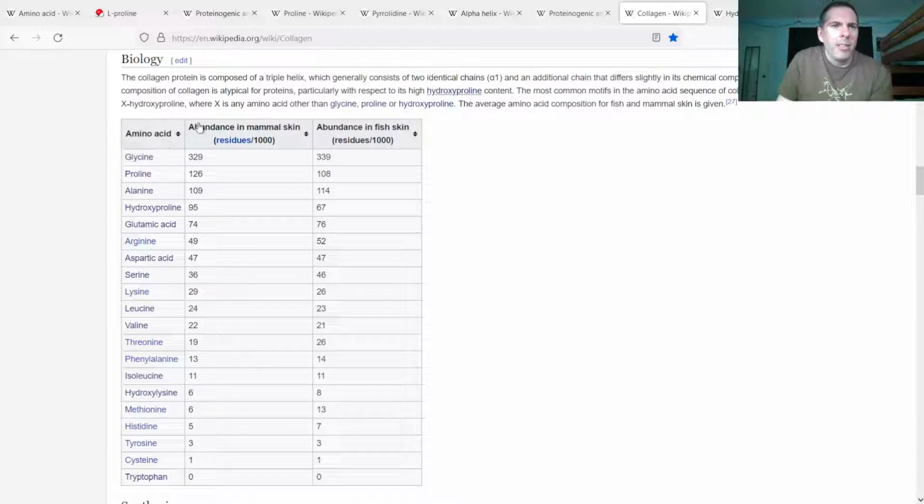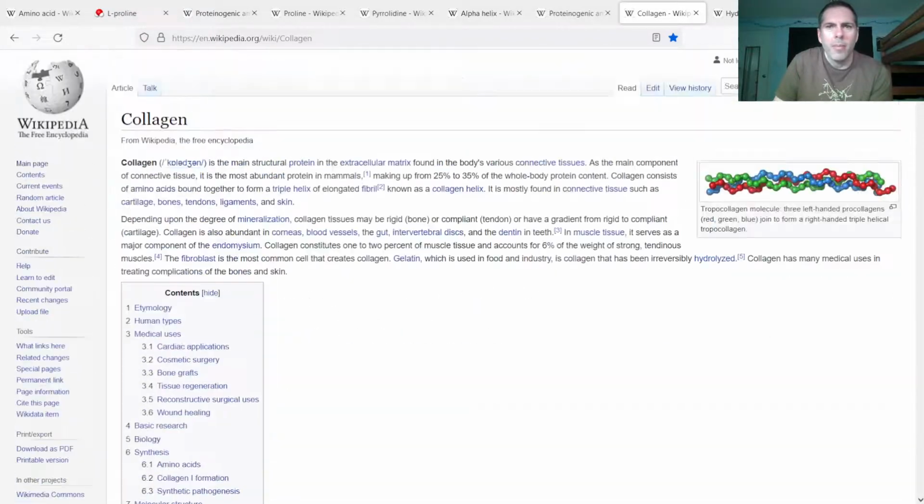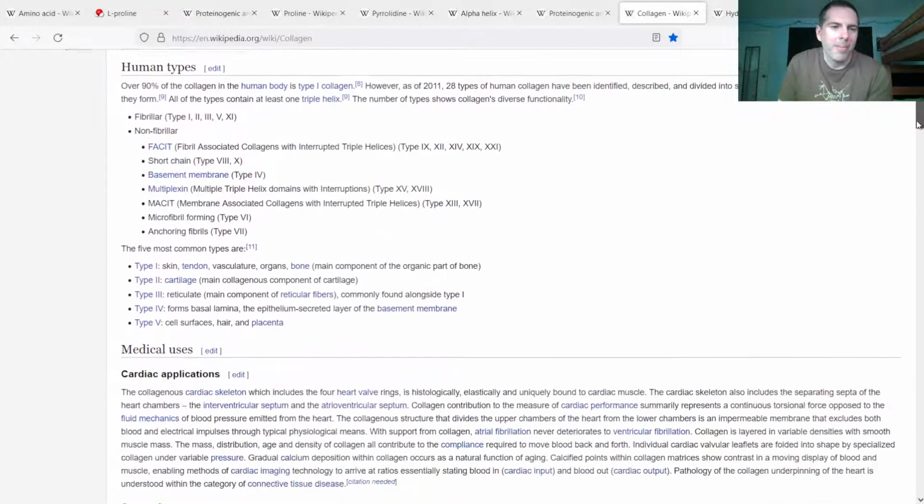Part of that might be its use in collagen. If you look at the makeup of collagen, it's mostly glycine, but then proline is a good 12.5%. And collagen makes up 25 to 35% of the proteins in the body. So proline weighs in a little heavier than the other amino acids.